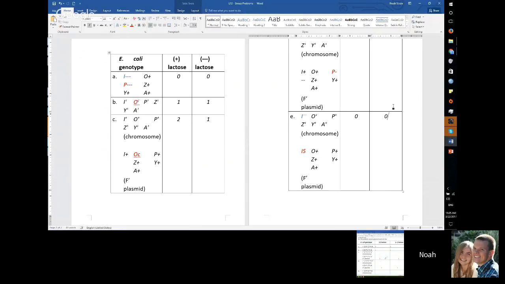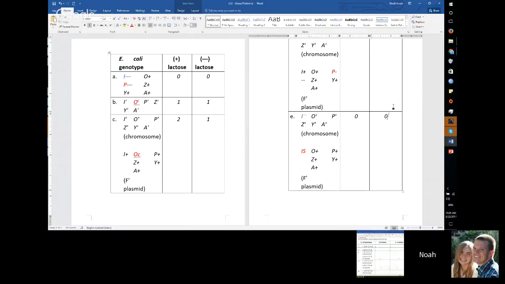For part 5, we're basically asking what if the experiment given in this lesson was done with these certain strains of E. coli. For each strain, there will be lactose provided and lactose not provided.